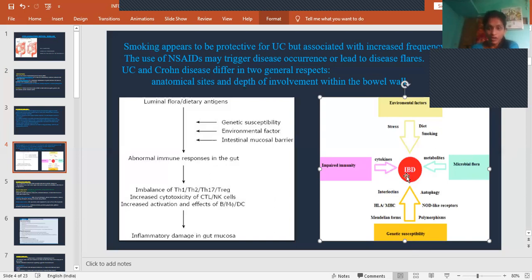How? Environmental factors, that is through stress, diet or smoking. Microbial flora will release some kind of metabolites which are toxic or which cause irritation to the mucosal layer. And impaired immunity will cause the release of certain cytokines which will activate inflammatory reactions and cause inflammatory bowel disease. And genetic susceptibility, because of this there will be release of certain